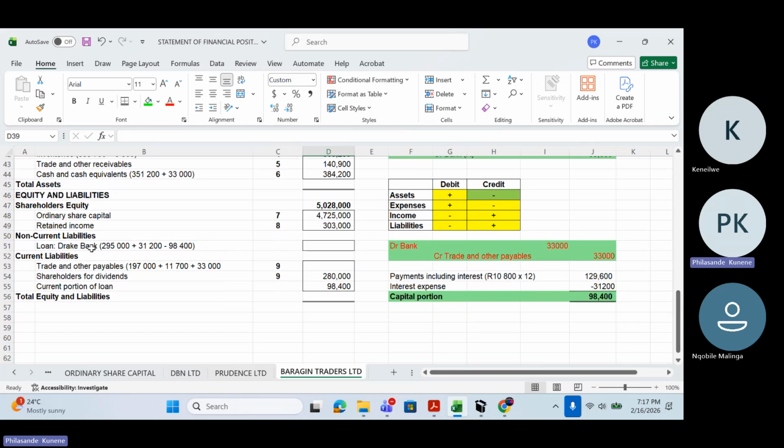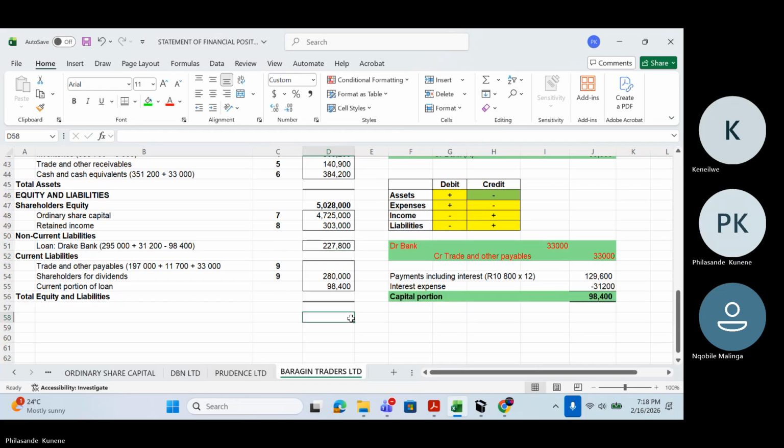Non-current liabilities. How much am I going to get for the loan? 227,800. Am I right like this?